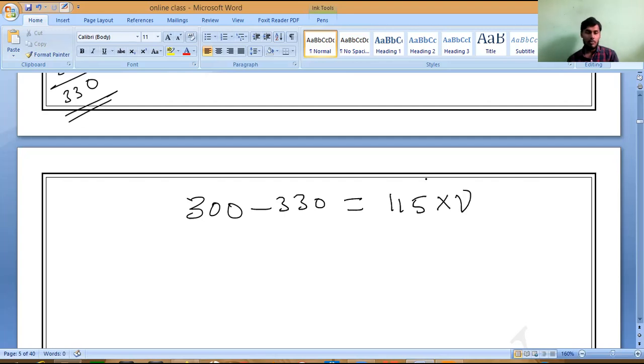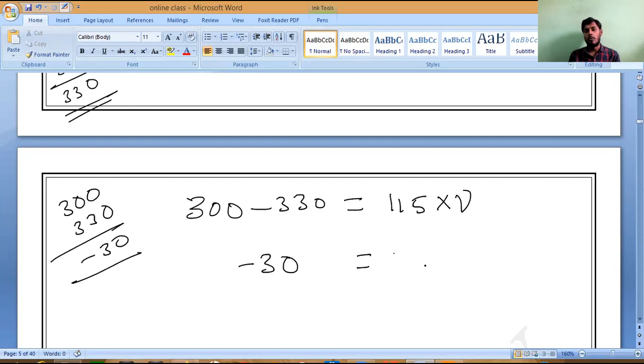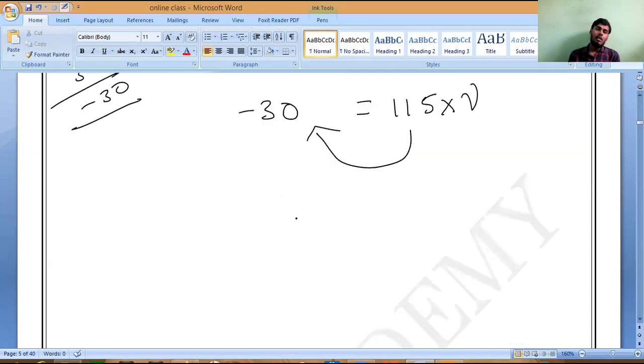Is it yes or no? Now, 300 minus 330 is how much? Minus 30. Very good. So minus 30 equals 115 into V. Now, here we want V. Here 115 is in multiplication, so it will come to this side as division. So minus 30 divided by 115 equals what?